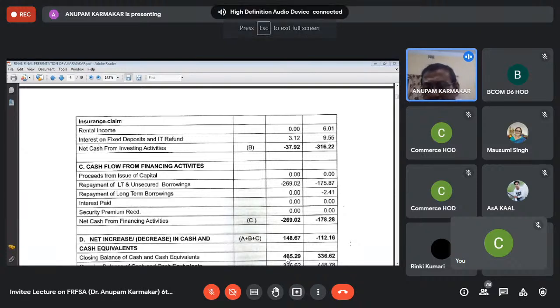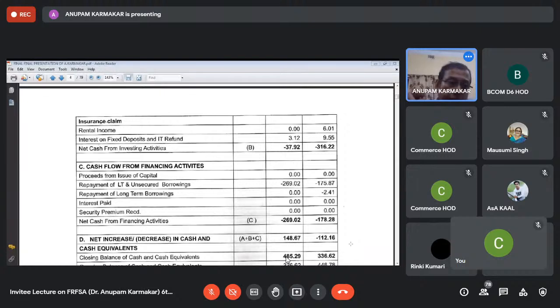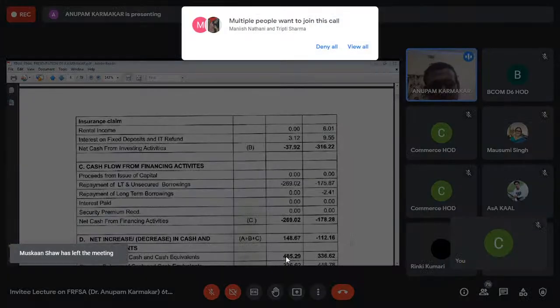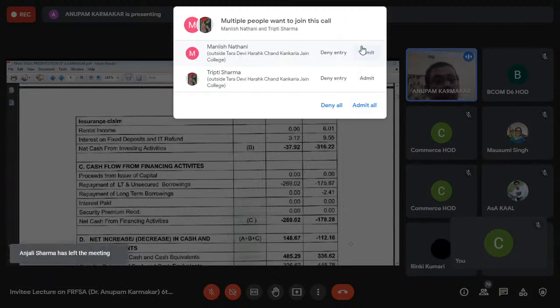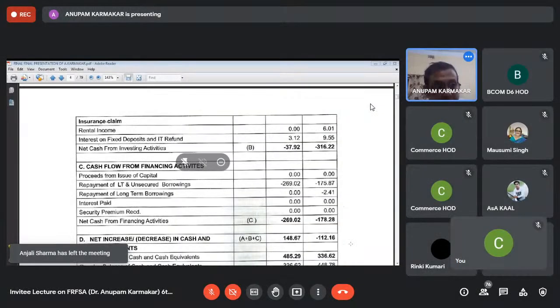Actually, when I inquired of my student why you have prepared the cash flow statement as per IND-AS 7, there is a very little story involved. I will just take 5 minutes to narrate that story. See that Burnpur Cement, which is in the Asansol, Raniganj region. Now, during the Congress government tenure, what happened is that there was illegal assignment of limestone mines.